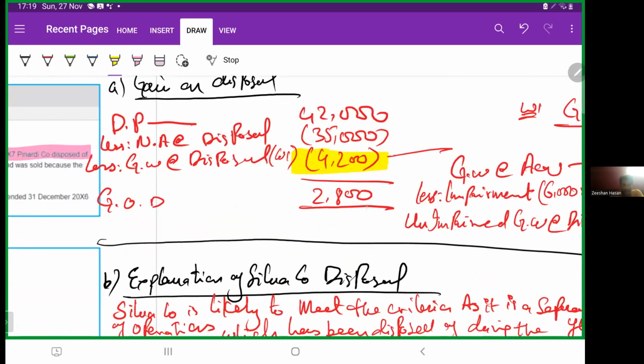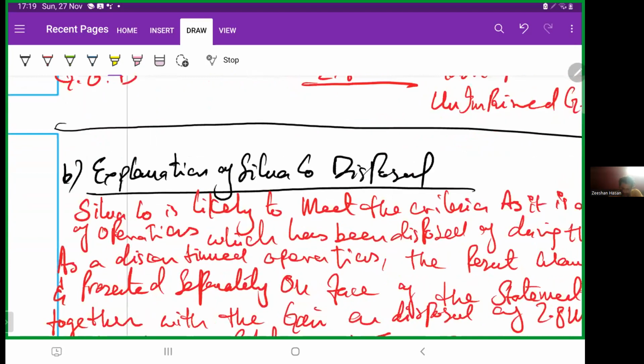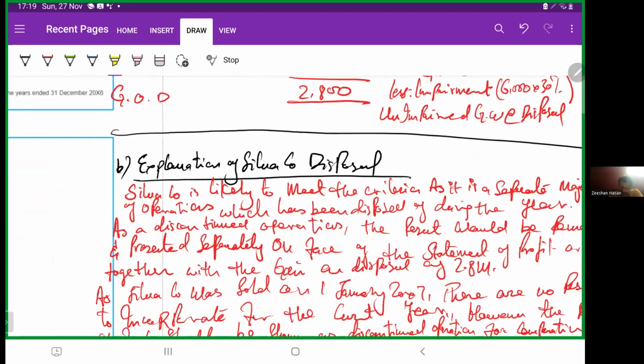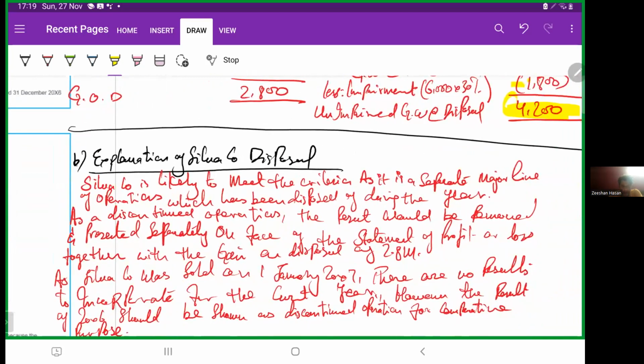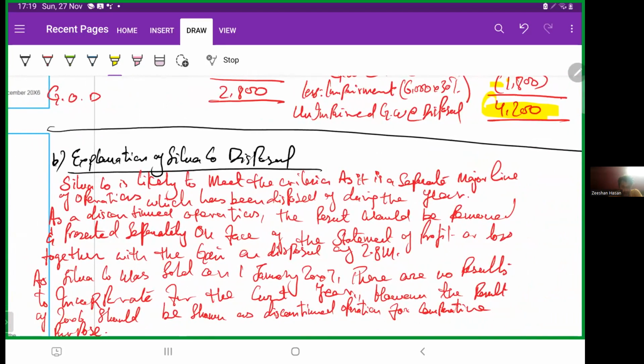Sorry, gain on disposal will be 2,800. I'm sorry. So now, explanation of Silver Company disposal. Silver Company is likely to meet the criteria as it is a major line of operations which has been disposed of during the year, as a division operations.